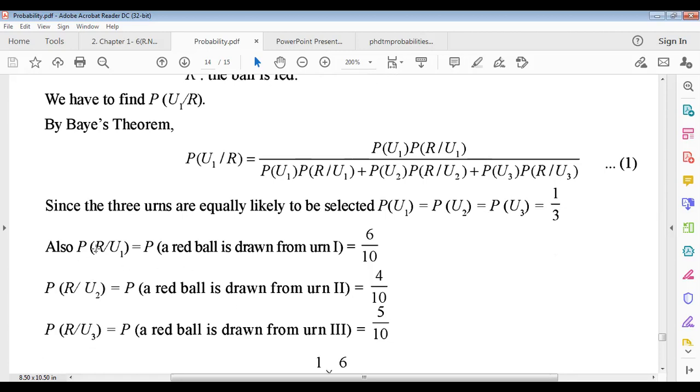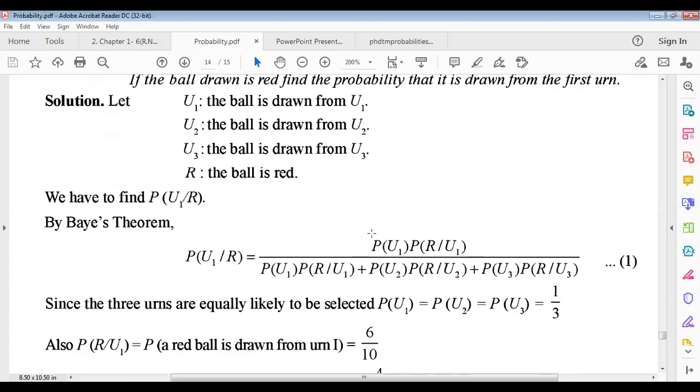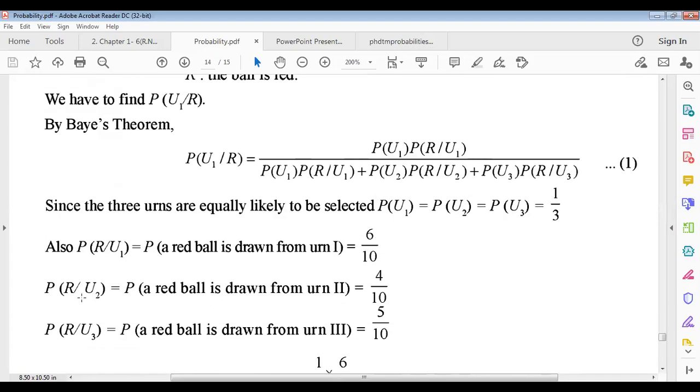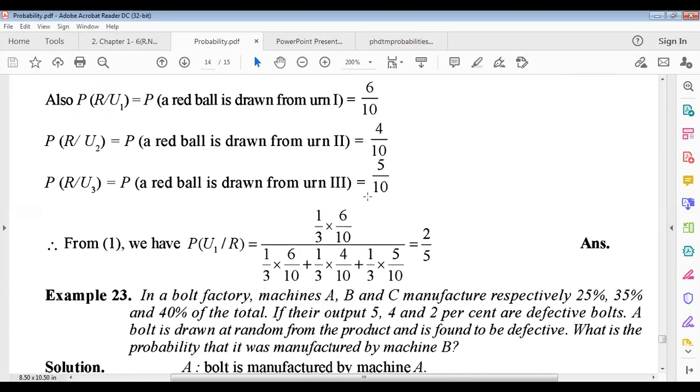Also, the probability of a red ball being drawn from the first urn: in the first urn, how many red balls? 6 red balls, and total balls? 10, 6 red and 4 black. So the probability will be this. Then the probability of a red ball drawn from the second urn: in the second urn, how many red balls? 4, and total balls 10.